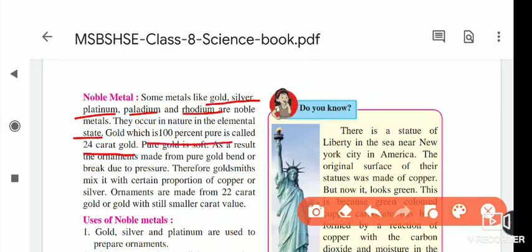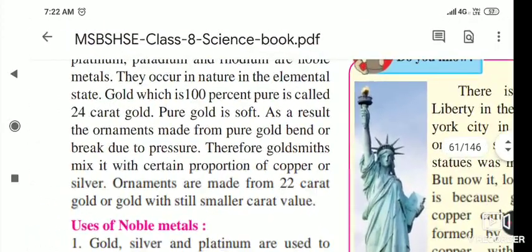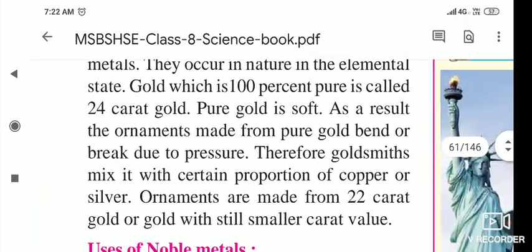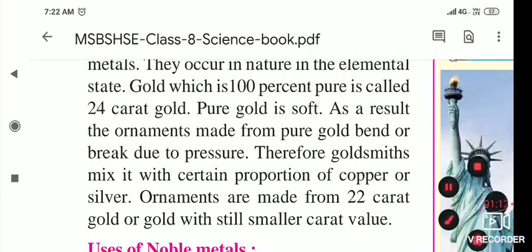100% pure gold has no kind of mixture in it. So that gold is called pure gold, and its purity is 24 karat. We say it is 24 karat. If they add some elements like copper or silver into it, its purity decreases, and that is called 22 karat gold, 20 karat gold. In that way, as per the substance added to it, its purity is decided.